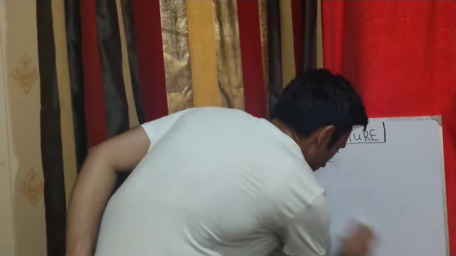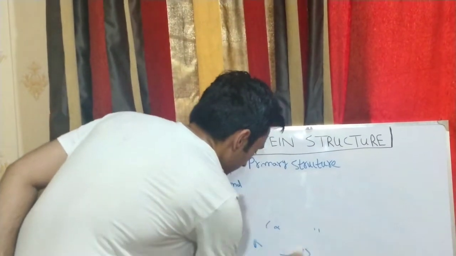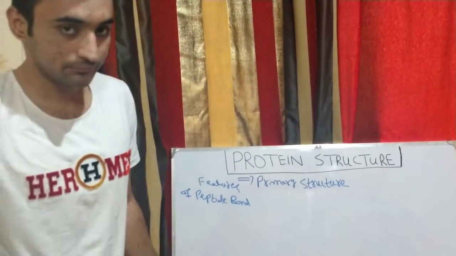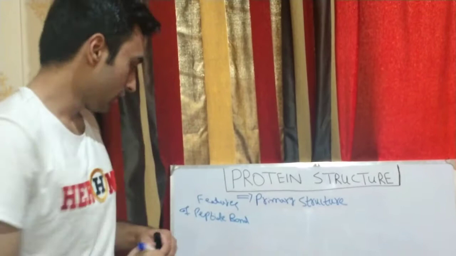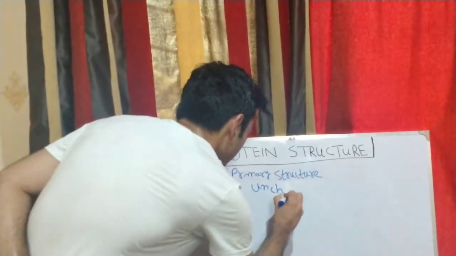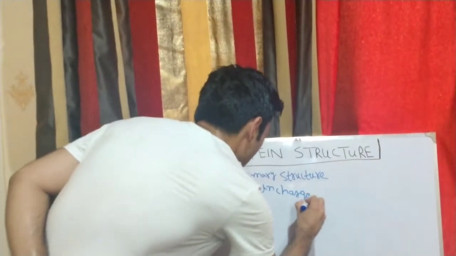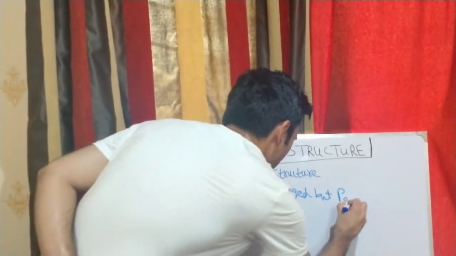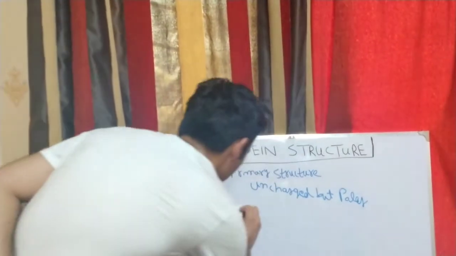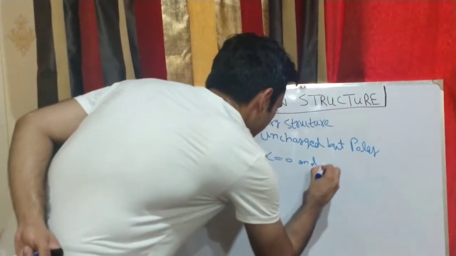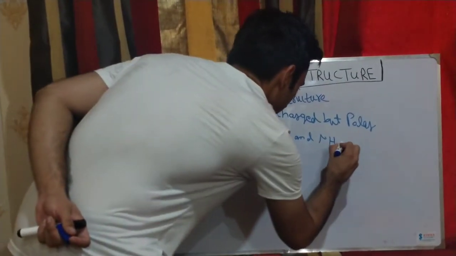Now I would like to tell you about the third feature of the peptide bond: it is uncharged, but it is polar. The C double bond O groups and NH groups in the amino acid are uncharged.